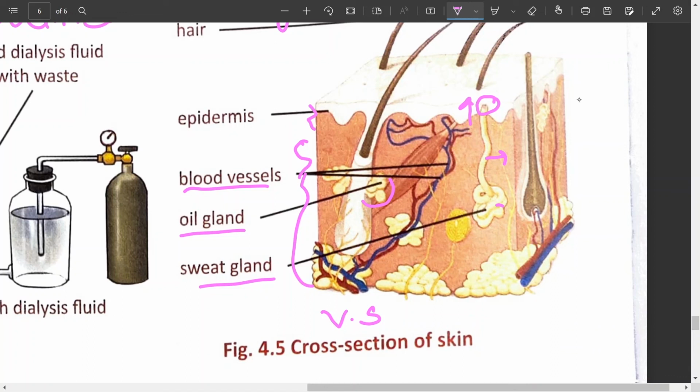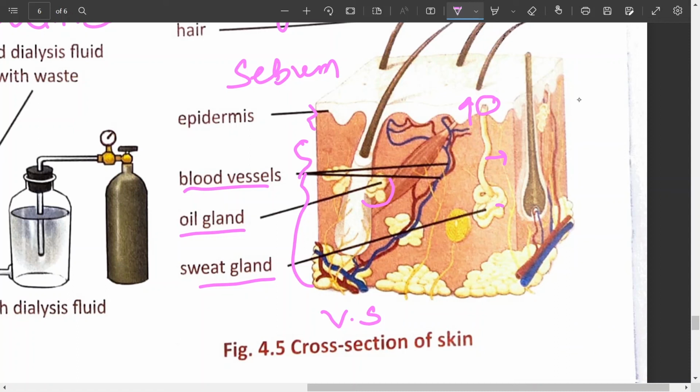Then additionally the skin has oil glands that secrete oil. Oil, the biological term is sebum. The oil gland is known as sebaceous glands. This oil helps to prevent the entry of most substances into the body from the outside through the skin, and also prevents loss of water from the body. It also keeps the skin soft. So it insulates the body, we can say in one way.